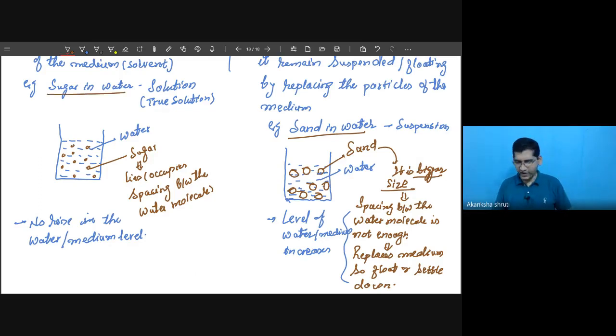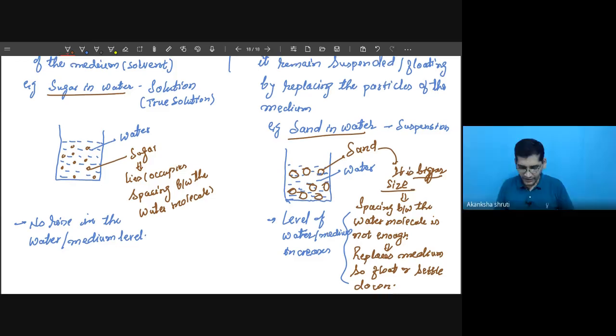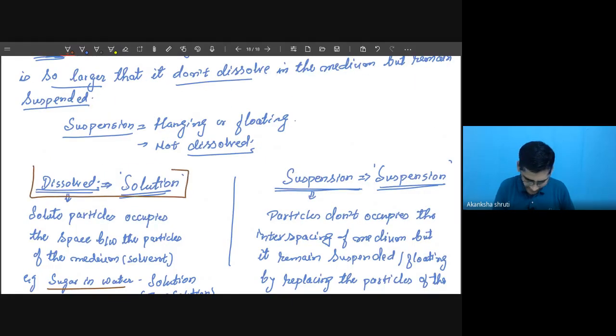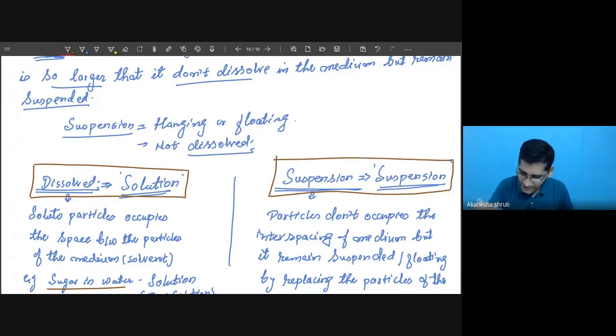And this sugar in water, what are their properties? We have already discussed in last videos in too much detail, including the effect of temperature and other things. If you have any doubt, then please go through those videos. Okay, student, can I go ahead? Yes, sir. Okay, student. So the meaning of this dissolution and this suspension are very important. So you have to keep this thing in mind.